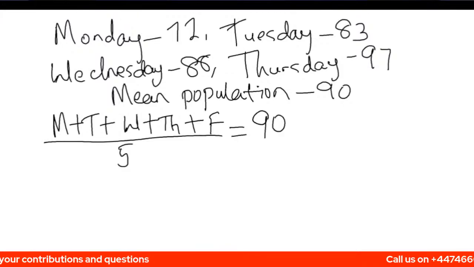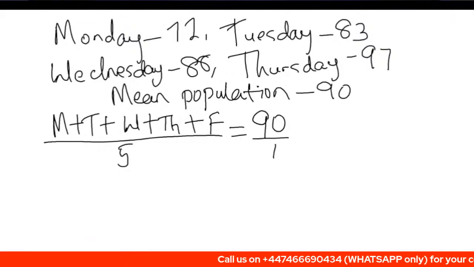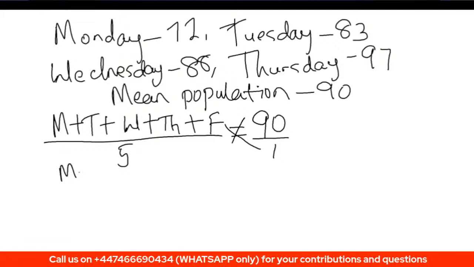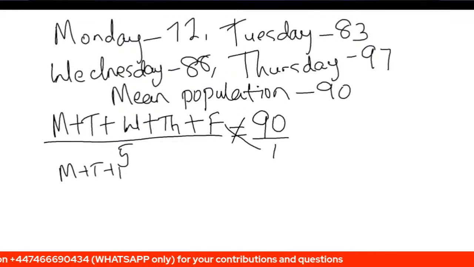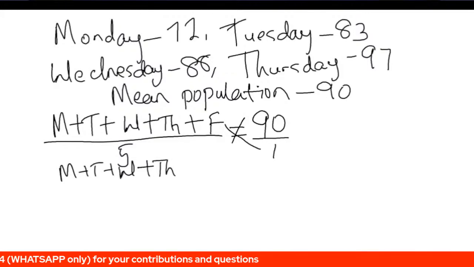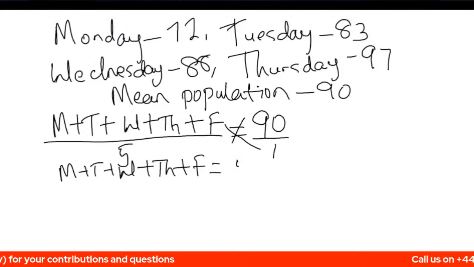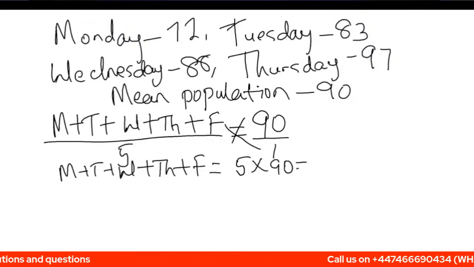So I can say this is 90 over 1 and we do what we call cross multiplication. The total population for Monday to Friday is simply 5 multiplied by 90, which is 450.